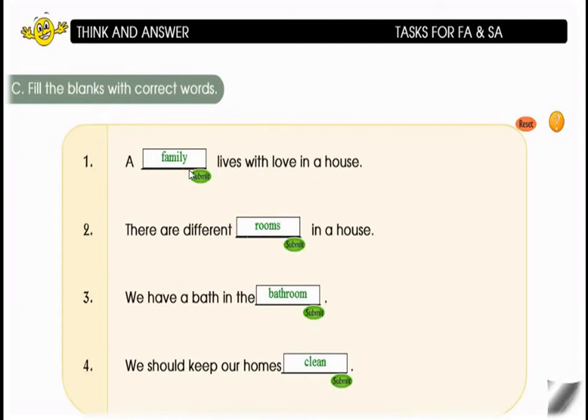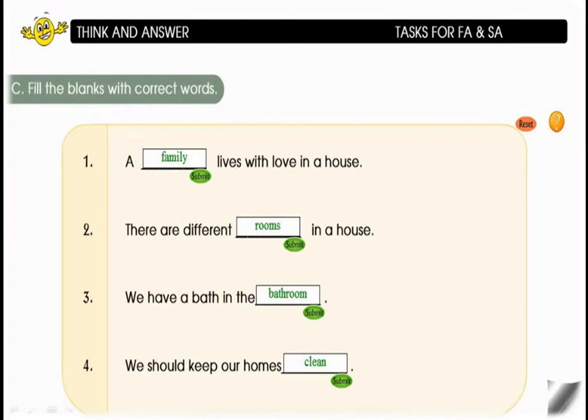Children, you have to fill the space with the word family. The second one is, there are different dash in a house. There are different rooms in a house. You have to fill the space with the word rooms.